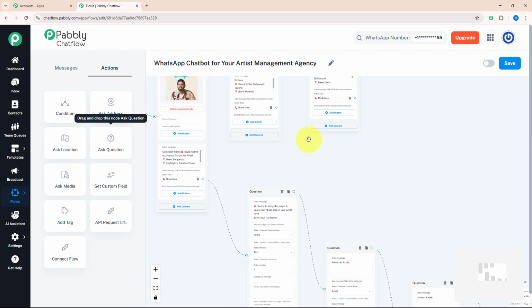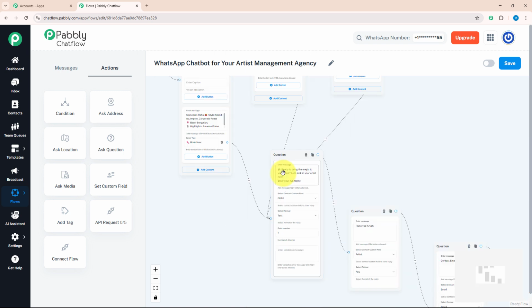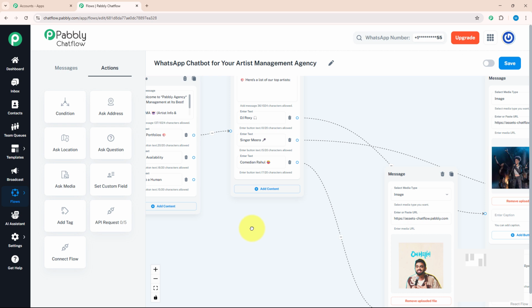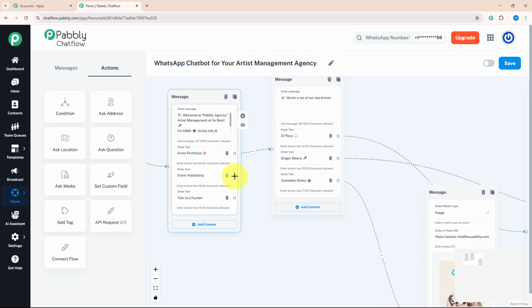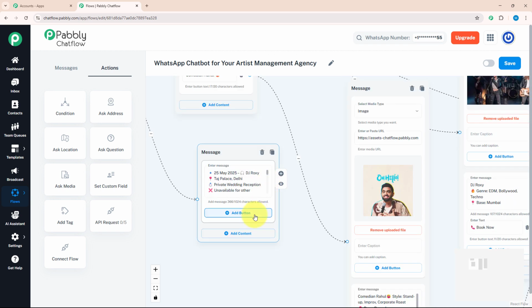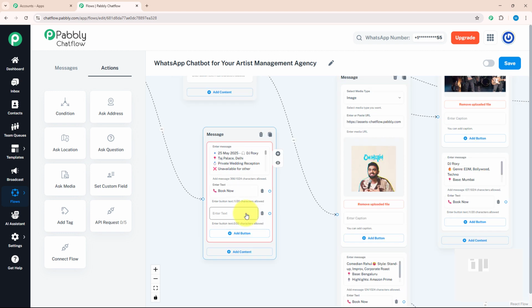After that, I will connect my every book now action button with our initial question. Something like this. After that, I will enter a separate message for event availability and talk to human. For event availability, I will drag and drop this option, select the text button and enter my message. Something like this.